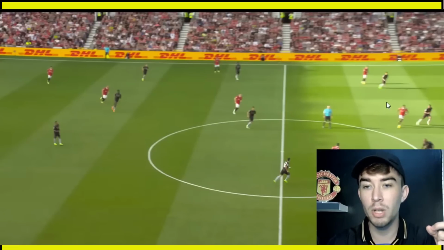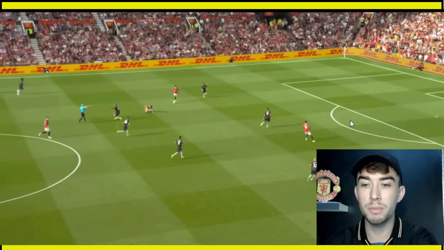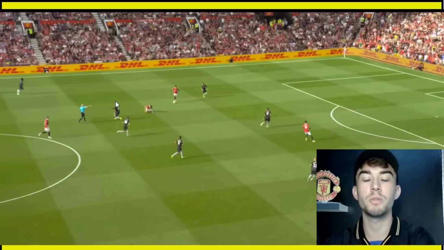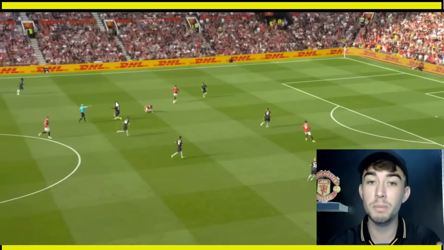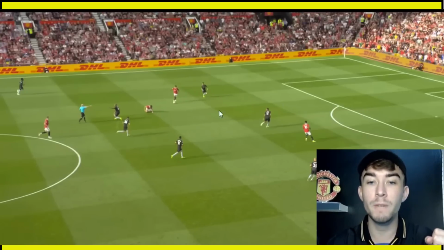He's going to make a diagonal run this way towards the left wing. And Rashford's going to make the run in behind. So as it goes on, Bruno Fernandes carries the ball forward. Gabriel is out here trying to absolutely half him, which he does to be fair. The ref does well, plays the advantage, and Sancho gets the ball here. We can see Rashford's made his run. Sancho plays the ball to Rashford.